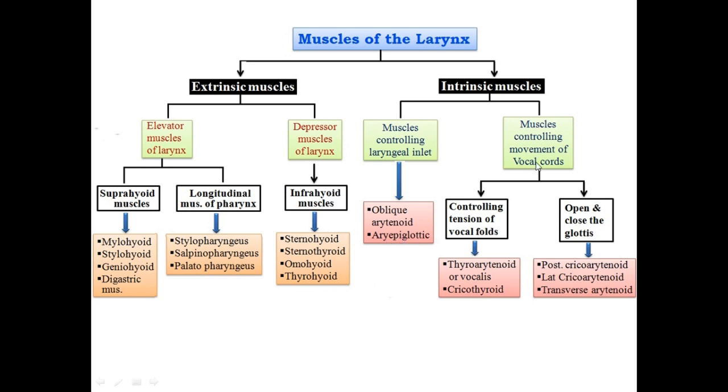Under the movement of the vocal cords, controlling the tension of the vocal folds depends on 2 muscles: thyroarytenoid and cricothyroid muscle. Opening and closing the rima glottidis, which lies between the vocal folds, depends on 3 muscles: posterior cricoarytenoid, lateral cricoarytenoid, and transverse arytenoid muscles.